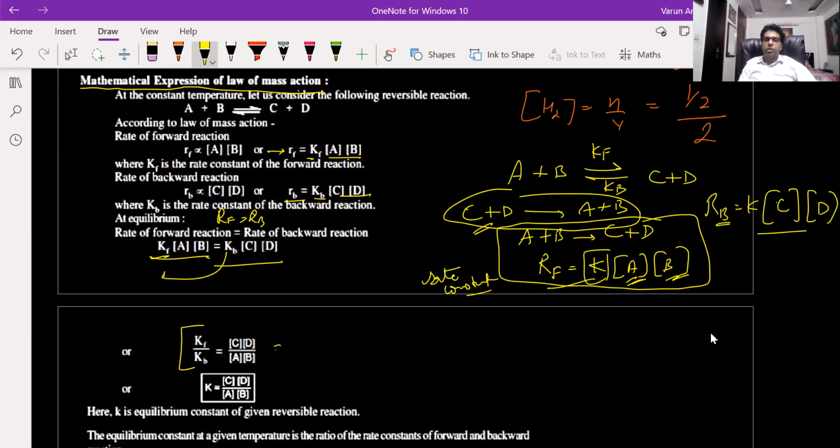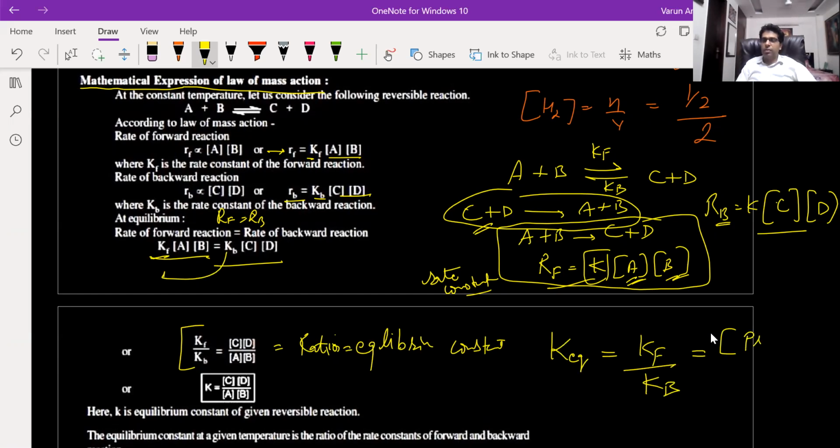This ratio is known as equilibrium constant. So the ratio of concentration of product upon concentration of reactant is known as equilibrium constant. That is denoted by Keq. So equilibrium constant is nothing but rate constant for forward reaction divided by rate constant for backward reaction. And that is nothing but concentration of products upon concentration of reactants.